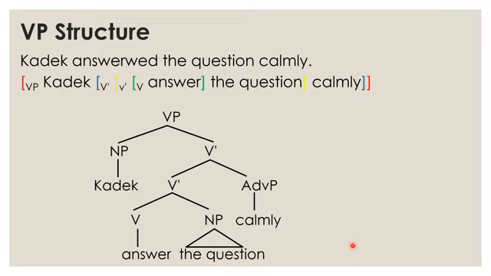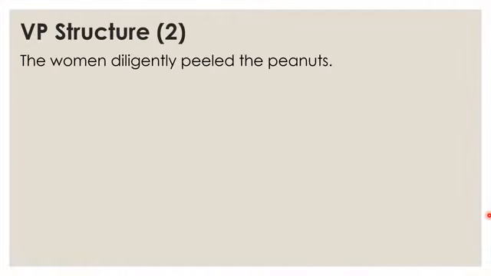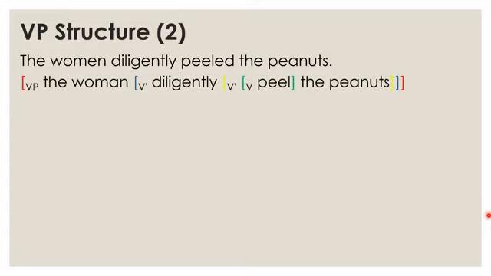And then in the next sentence, we have the woman diligently peeled the peanuts. The woman diligently peeled the peanuts. Here we have the red brackets over here.